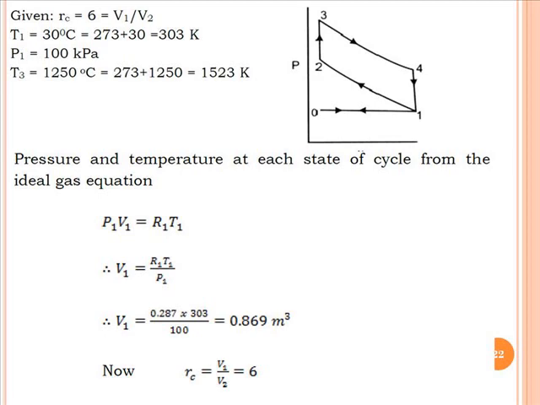So we will get the initial volume V1, that is 0.869 meter cube, and the compression ratio is V1 by V2, that is 6. So based on that we will get V2, that is V1 by 6, that is 0.145 meter cube. So we will get the V1 value and the V2 value. Now we have to find out the other coordinates in the entire cycle.